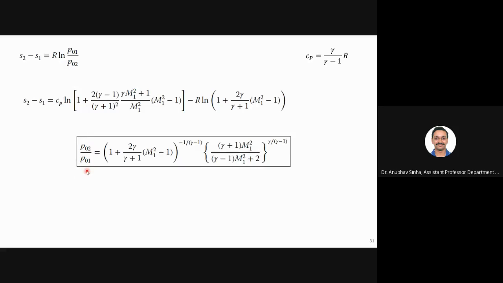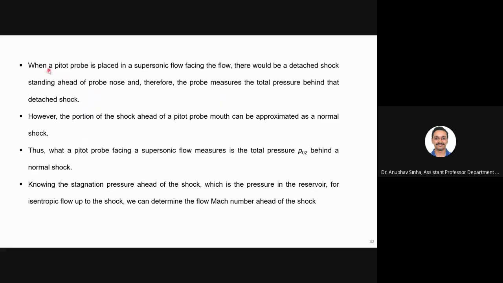Basically you are talking about fluid properties across the shock. So what inference can we draw from this equation? When you place a pitot tube, it will form a detached shock standing ahead of the probe nose, so the pitot tube is measuring the total pressure behind the shock. Let me just draw it for you.